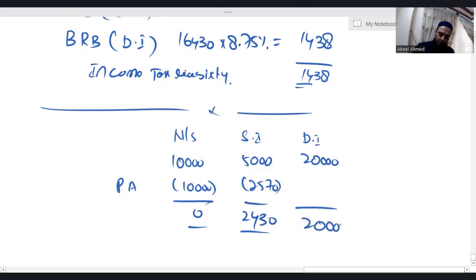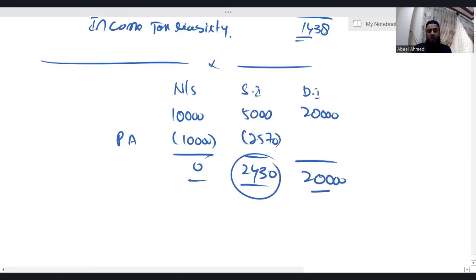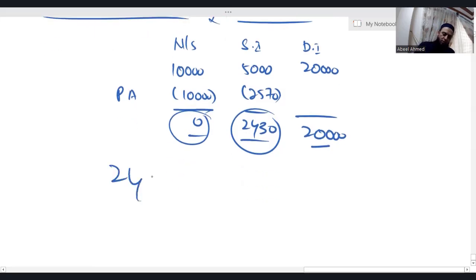Obviously, the entire 2430 falls in the starting rate band because taxable income in the non-saving column is 0. So 2430 in the starting rate band at 0% is 0. No starting rate band is available to the dividend income.